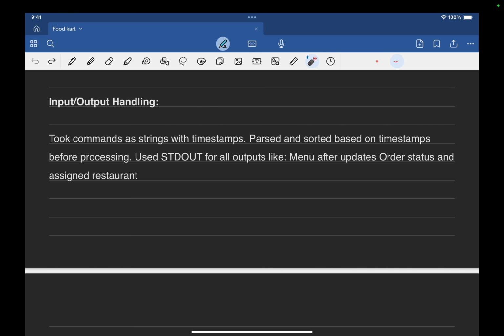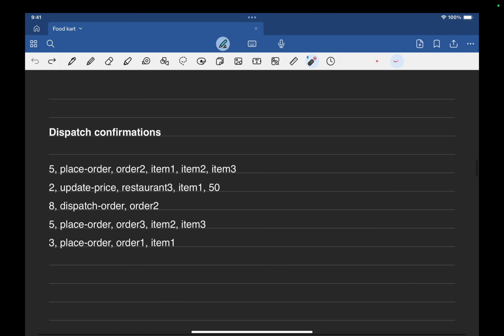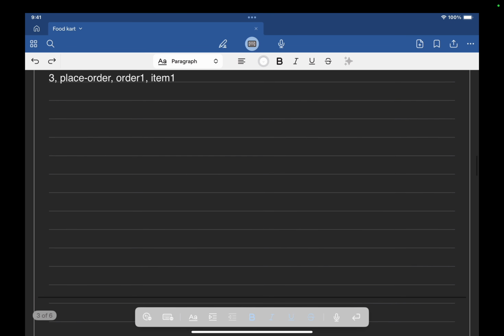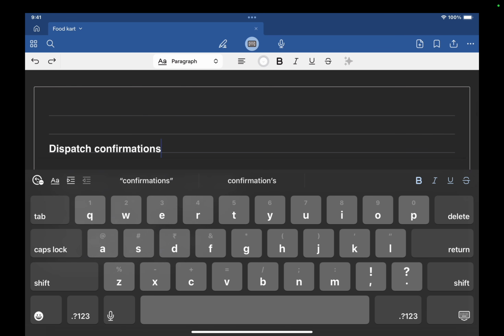That command executor will handle these things. Now let's move to the input format.